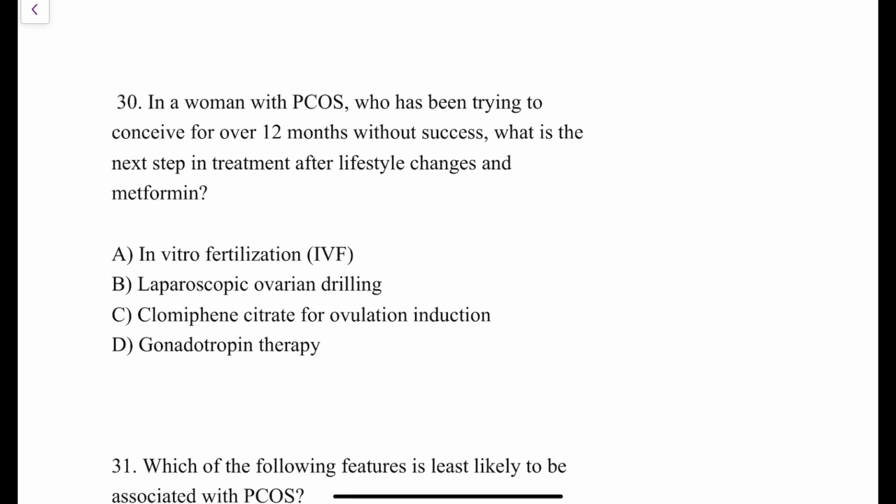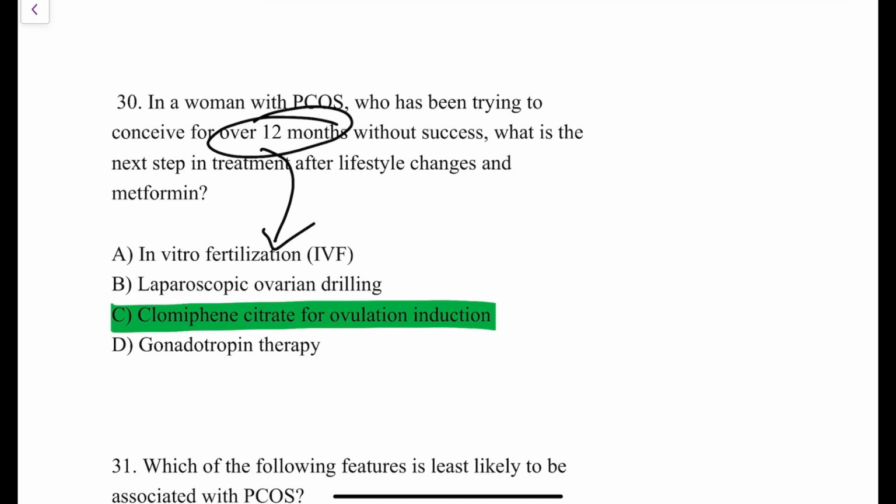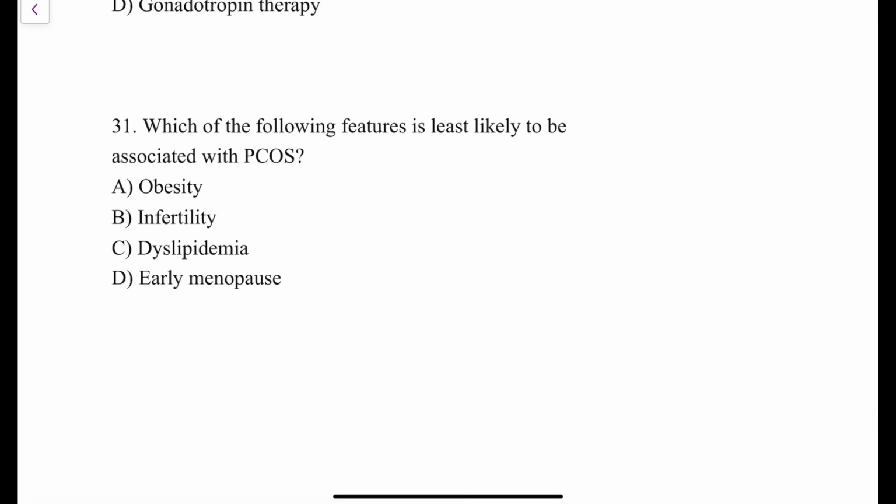So the next step in the treatment after lifestyle modification is ovulation induction. Ovulation induction is done with the help of clomiphene citrate in patients of PCOS. No, it is letrozole. But when letrozole is not provided in the options, you can select clomiphene citrate for ovulation induction. So please be very careful, right? Since it is mentioned that she has been trying to conceive for over 12 months without success, you shouldn't go to in vitro fertilization. No, this is not the answer. The best option would be clomiphene citrate for ovulation induction.